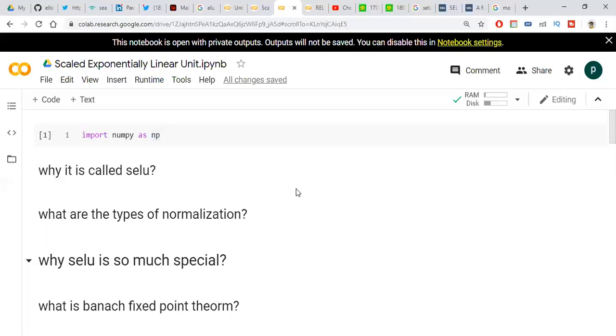Then what happens if the activation function is not close to zero mean and unit variance? Then convergence is not smooth. Another problem is that vanishing and exploding gradients may occur. If the variance is high, learning will be slow. These are the drawbacks if the activation function is not close to zero mean and unit variance.